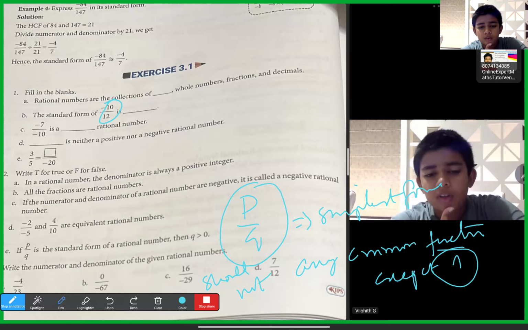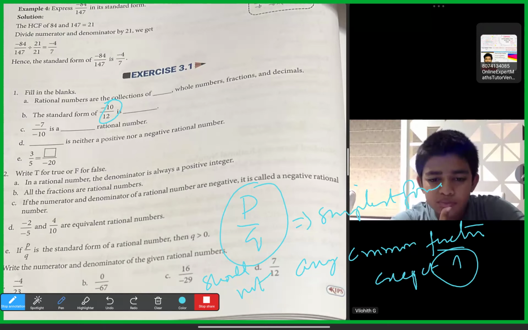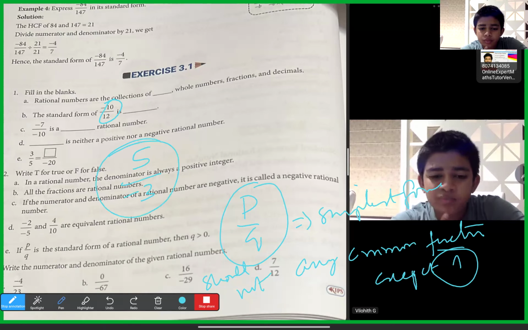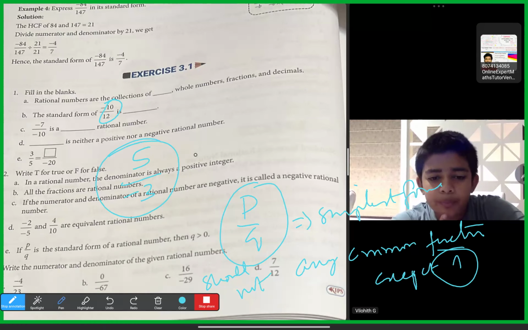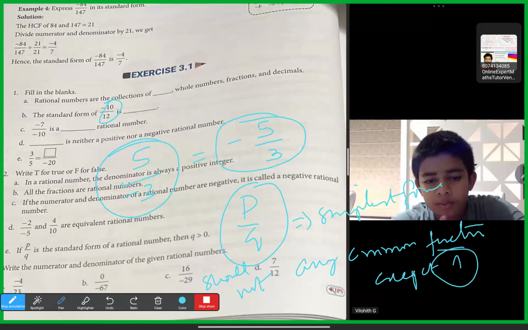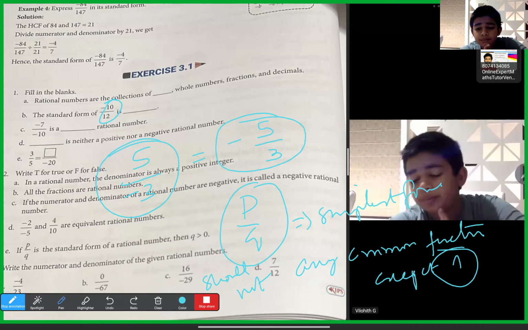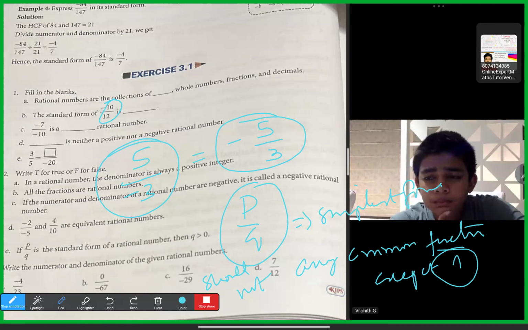Okay, sir. And one more condition in the standard form of a rational number: if the denominator is given negative, like for example minus 5 by minus 3, we have to express the minus sign in the numerator only. We already know that if any one of them is negative, the result is negative. So here the denominator is negative, so we should express that minus in the numerator only.